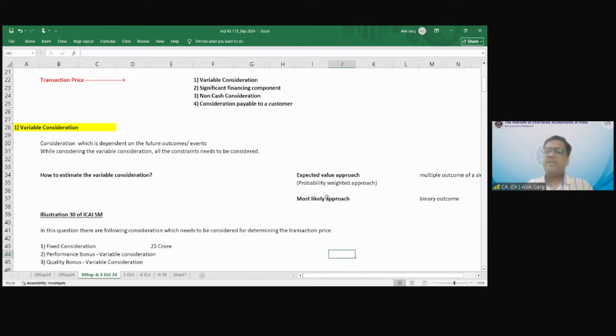So the entity is selling goods to the customer. Of course, the entity has to get the money from the customer. So let's say I have taught 10 classes to Saminathan. And I told Saminathan that my fee will be 10,000 rupees. So of course, Saminathan will pay me 10,000 rupees, right? But I'm very happy with him.